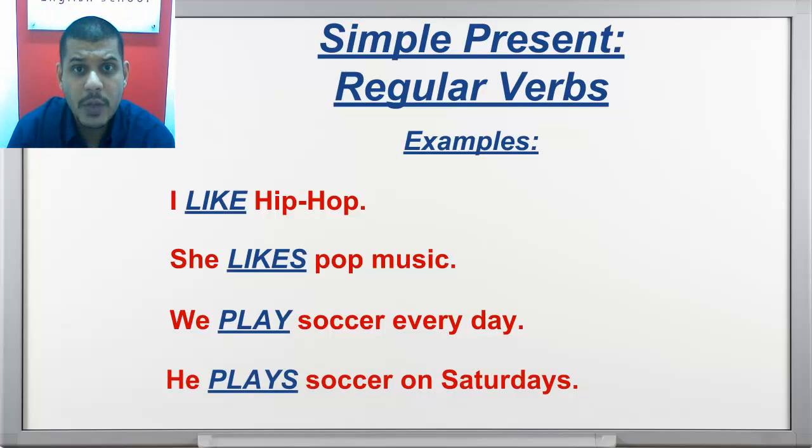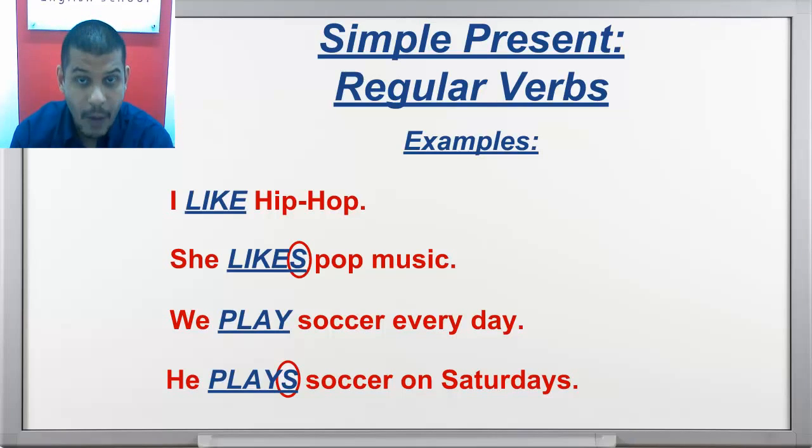You see that when I use the pronouns he and she and I conjugate the verb like or the verb play, it's necessary that I use S at the end of the verb. So, I like, she likes. We play, he plays. In general, for regular verbs, when you use the pronouns he, she, and it, it's only necessary to add S at the end. So, I like, he likes. I play, he plays. I speak, she speaks.